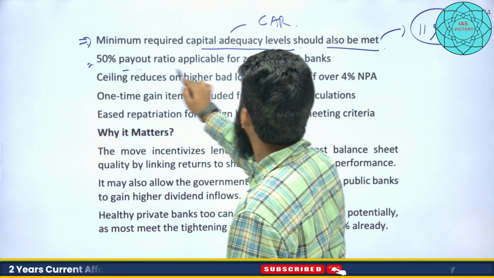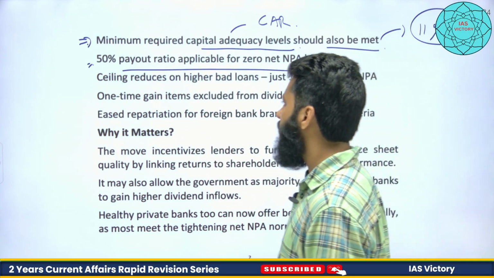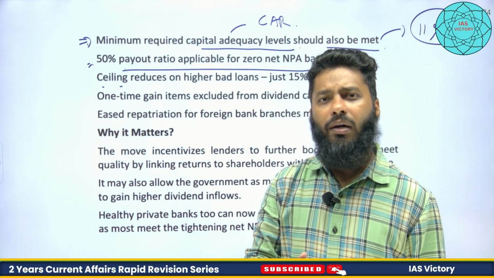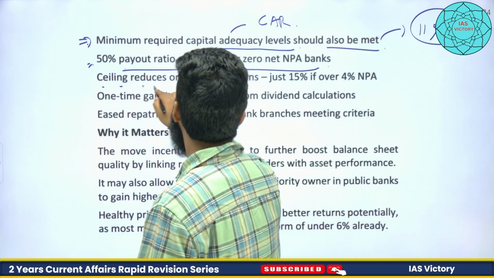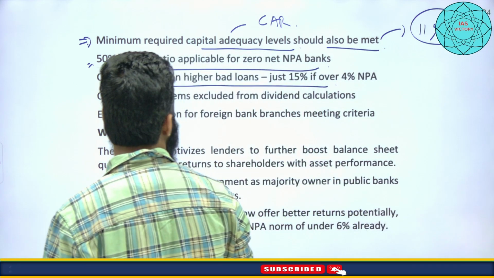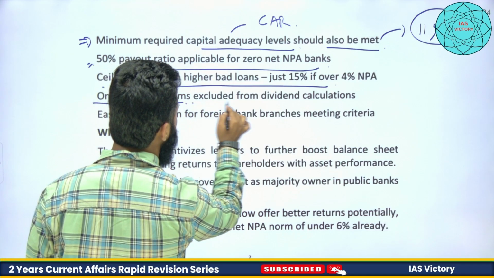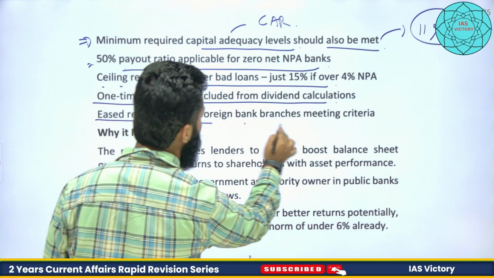50% payout ratio is applicable for zero net NPA banks, right? For zero net NPA banks also. If they have some net NPA, then for the last consecutive 3 years it should be less than 6%. The ceiling reduces on higher bad loans, just 15% over 4% NPA. One-time gain items are excluded from dividend calculation, and repatriation of foreign banks' branches meeting the criteria.